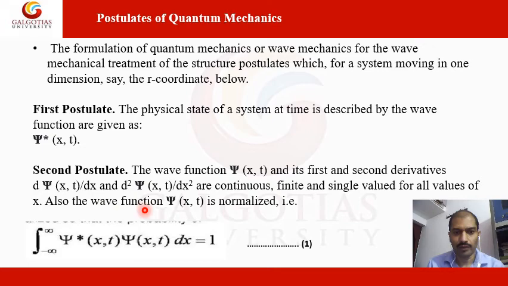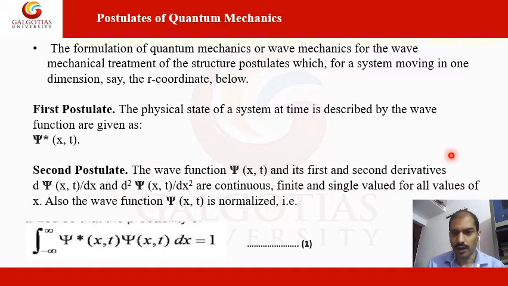Also, the wave function psi(x,t) is a normalized wave function, represented as the integral from minus infinity to infinity of psi star(x,t) psi(x,t) dx equal to 1. This states the second postulate of quantum mechanics.